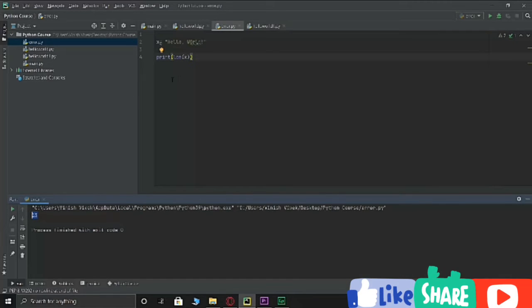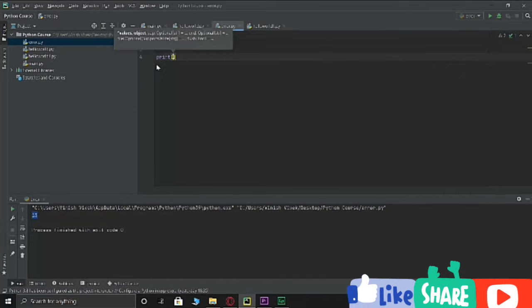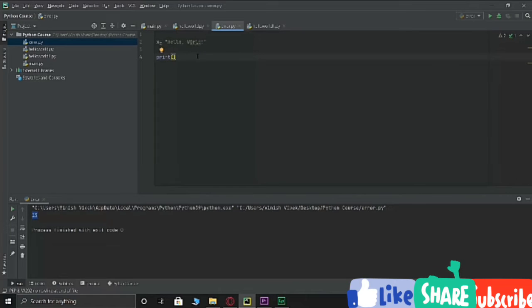You can also check for a certain value inside a string, and to do that all you got to do is print, and use the in keyword. Now we know that in the word hello world, let's add something else, hello from the world.